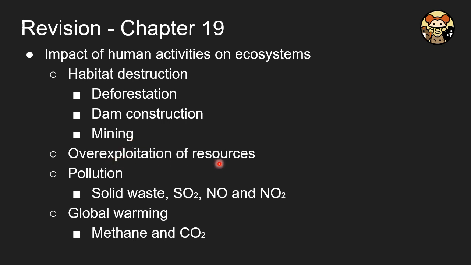And we overexploit the resources, and we cause pollution by producing solid waste. Every day we do that, and if we travel, we produce O2, NO, and also NO2 because of the power production. And also we are contributing a lot to global warming. There's methane, CH4, and also CO2.